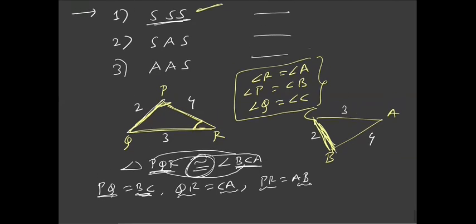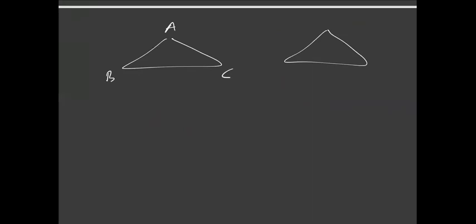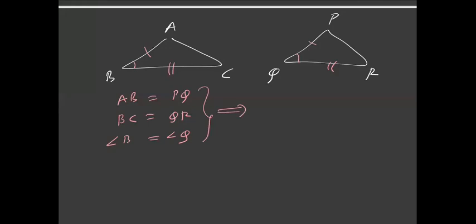Okay, so similarly, if in two triangles, say triangle ABC and triangle PQR, you have AB equals PQ, BC equals QR, and the included angles are equal, then I can say that triangle ABC is congruent to triangle PQR.